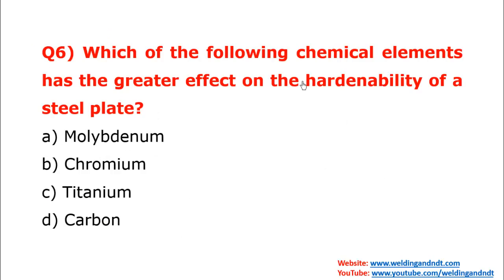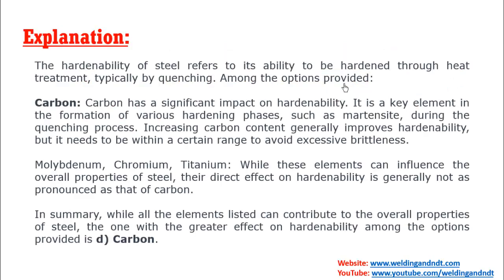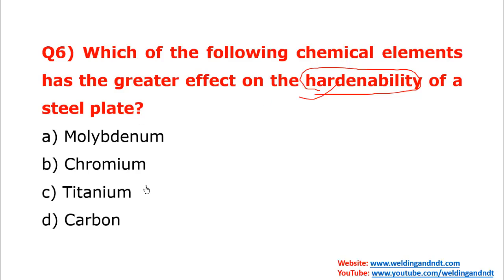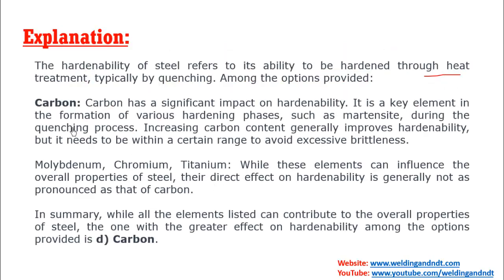Now question number 6, which of the following chemical elements has the greater effect on hardenability of steel plates? So what is hardenability? Hardenability is nothing but the ability of steel to be hardened through heat treatment process. It means how fast steel can be hardened through heat treatment process is called hardenability. Now we have 4 options: moly, chromium, titanium and carbon. Among the 4 options, carbon is the correct answer. Carbon has significant impact on hardenability. So carbon is the correct answer.